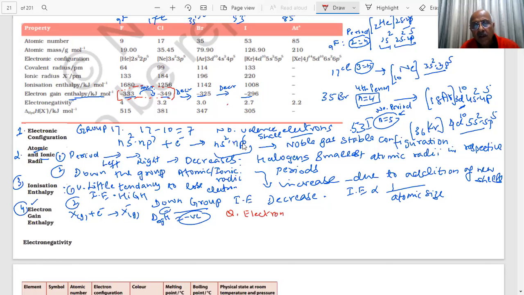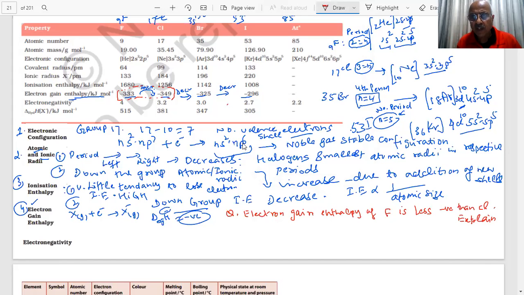Electron gain enthalpy of fluorine is less negative than chlorine. Explain. Tell me, students, how will you explain this? Important question for the exam.